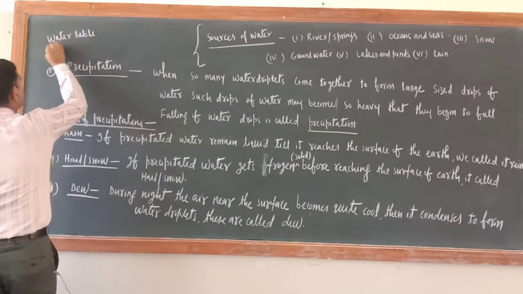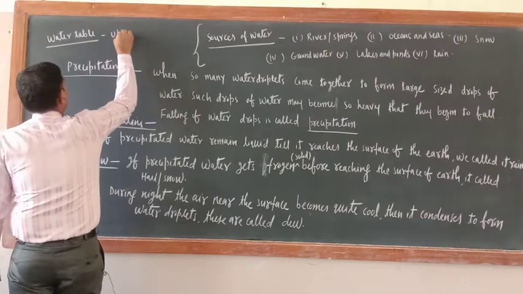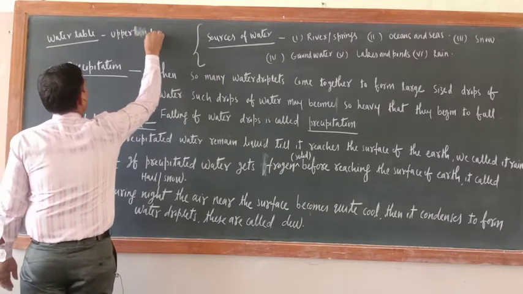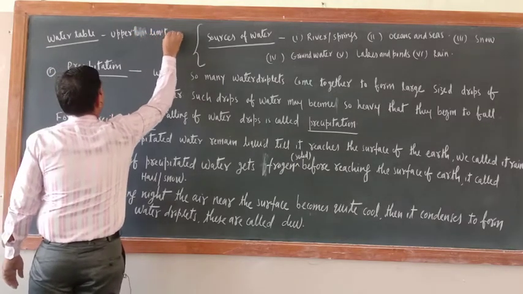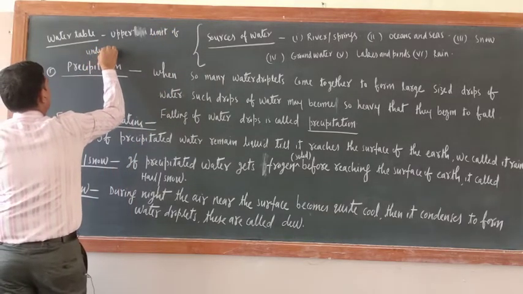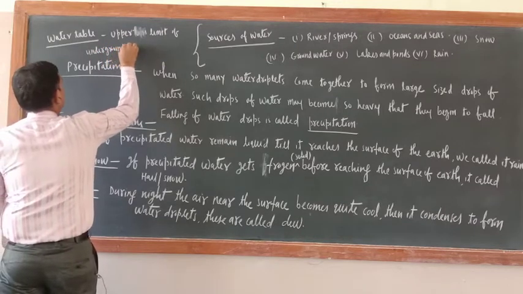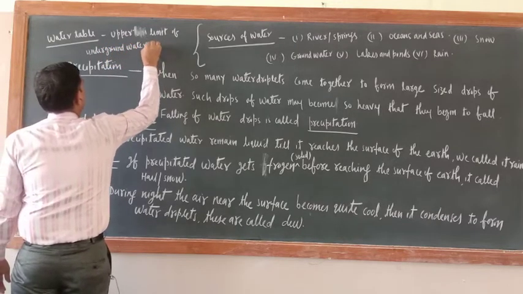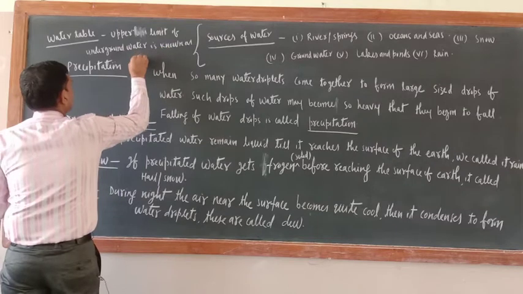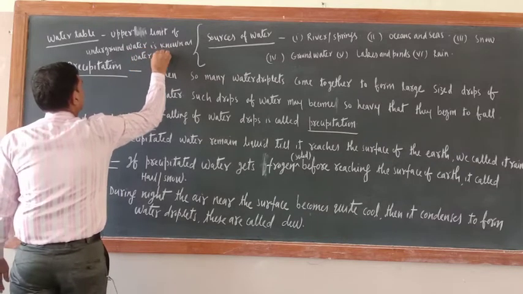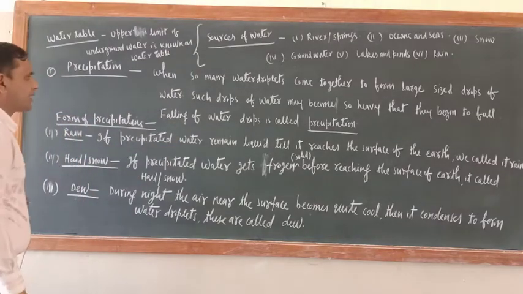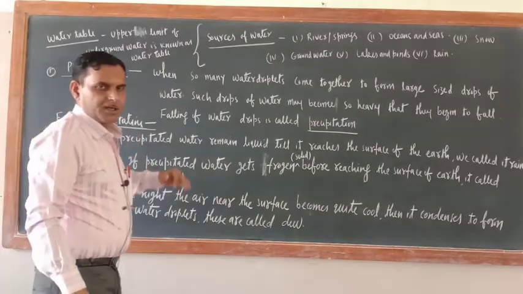The upper limit of underground water is known as the water table. Okay, so that is there.